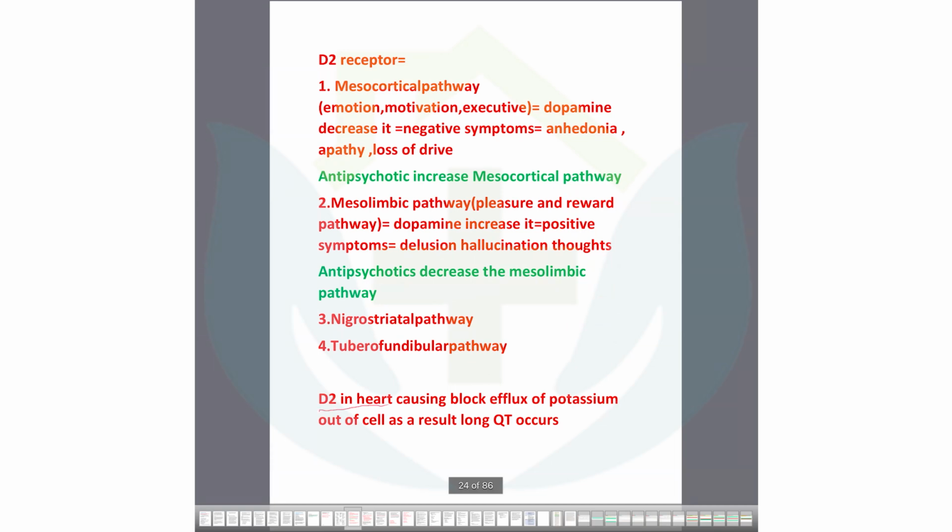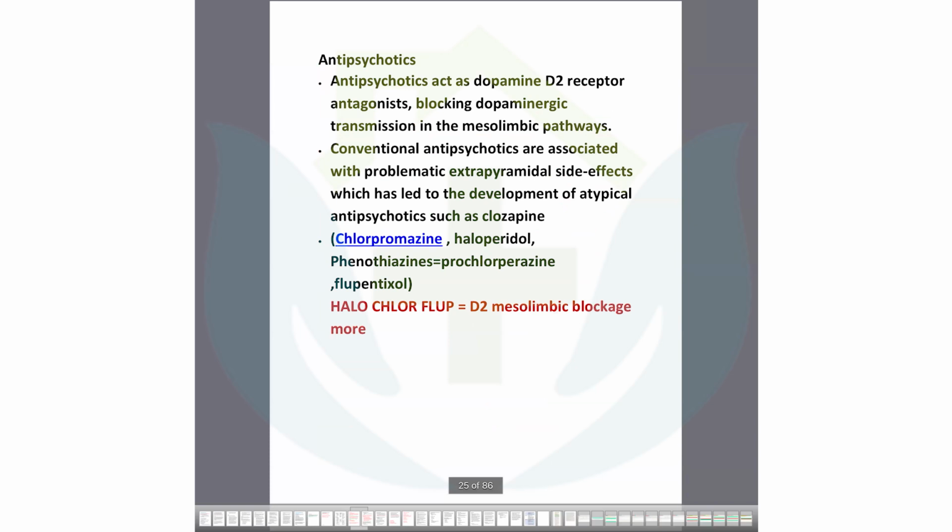Look, D2 receptors in the heart also cause block of efflux of potassium out of the cell, and long QT occurs. You know the long QT syndrome? Why does this long QT occur? Because there are some D2 receptors in the heart also. Whenever you prescribe antipsychotics, this will block efflux of potassium. Sometimes a patient can suffer from long QT syndrome. Arrhythmia could occur. So these are the important pathways it acts on. Okay, you can cross-check with the pharmacology. I think these are very important to understand.